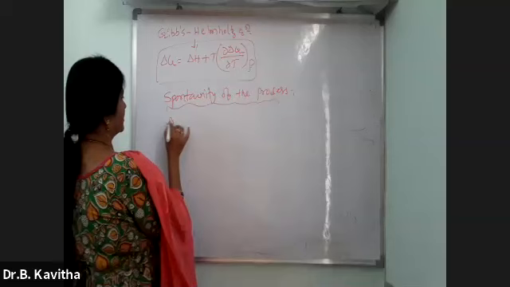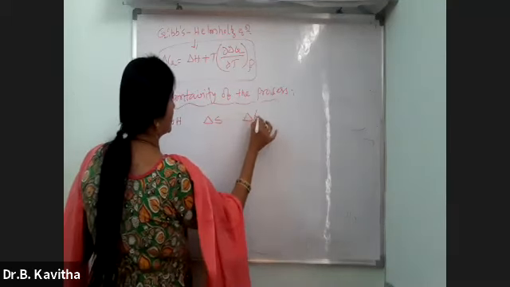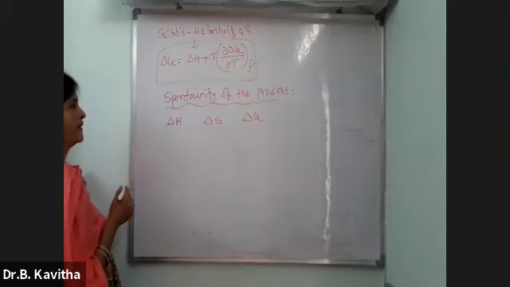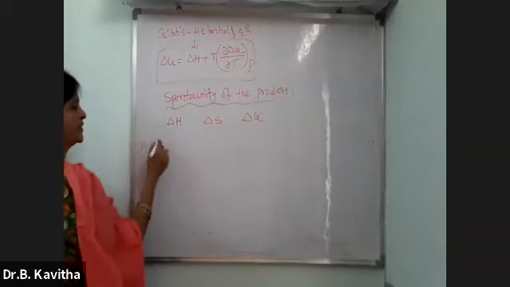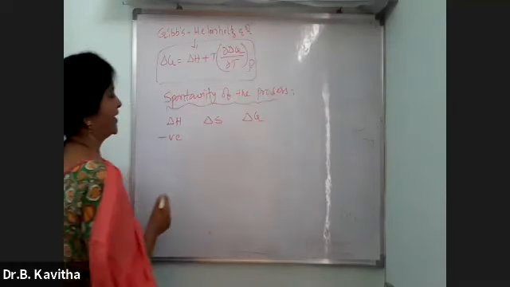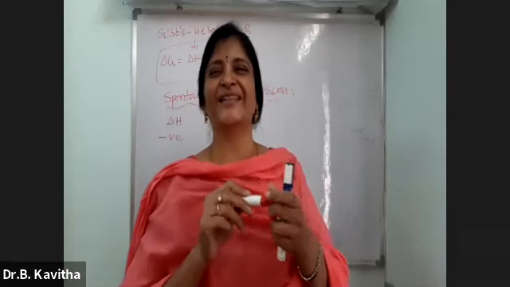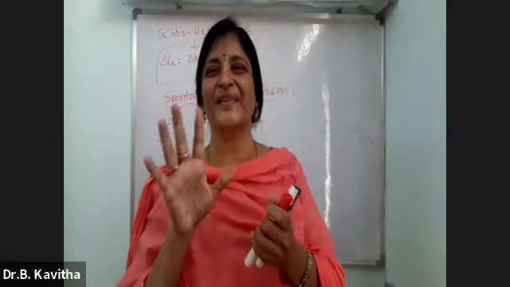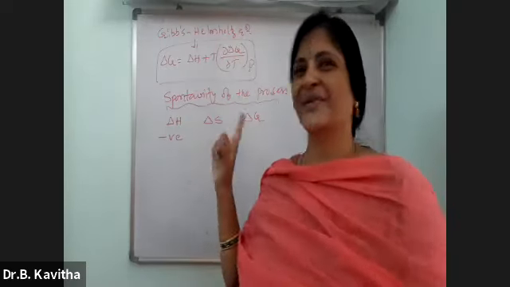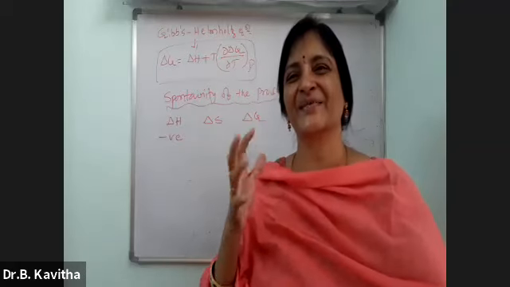Delta H, delta S, delta H. At all temperatures, delta H is negative. I didn't tell you about the entropy. One thing I forgot to tell you about entropy. Just write it before this. I forget things somewhat.